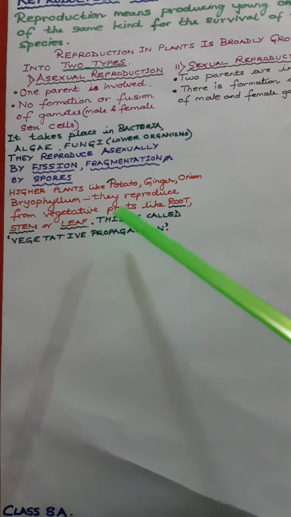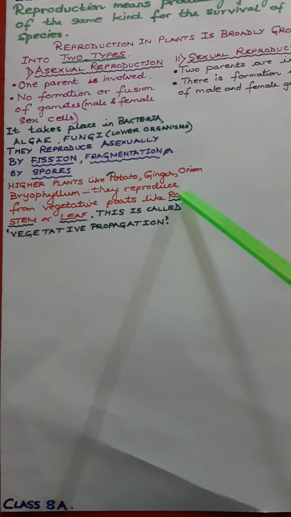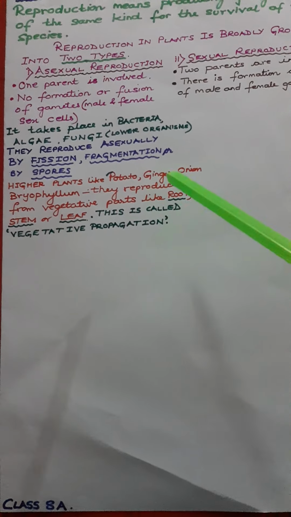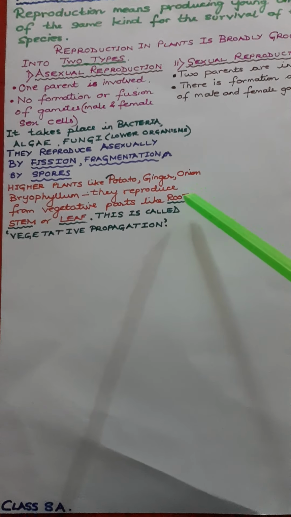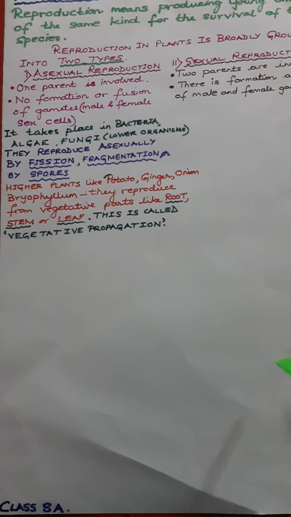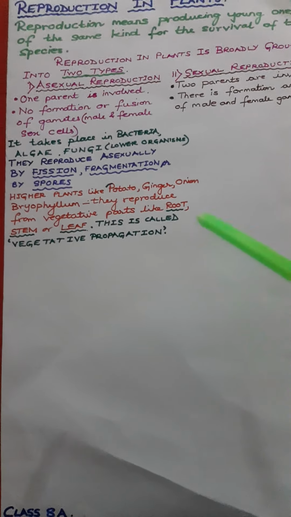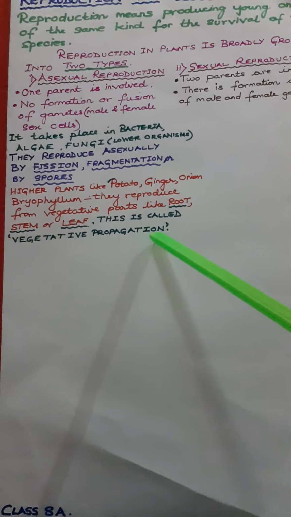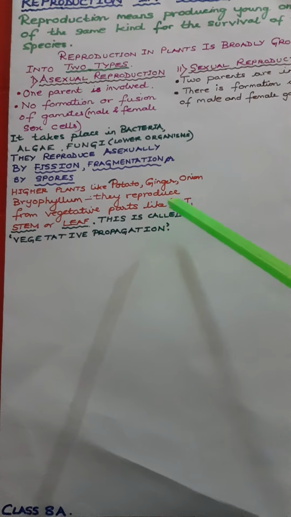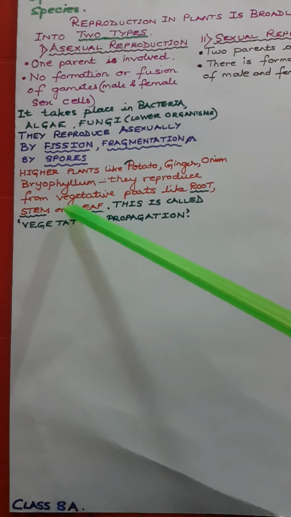Now, these vegetative parts are called propagules and they help in vegetative propagation. From them only a new plant arises. So they are called propagules, and this type of propagation is called vegetative propagation when they propagate from their vegetative parts.